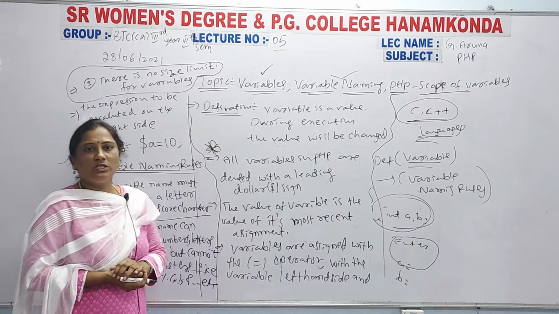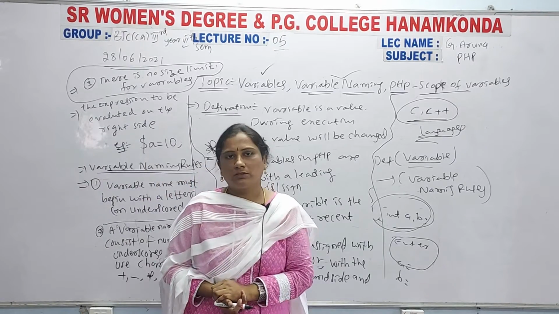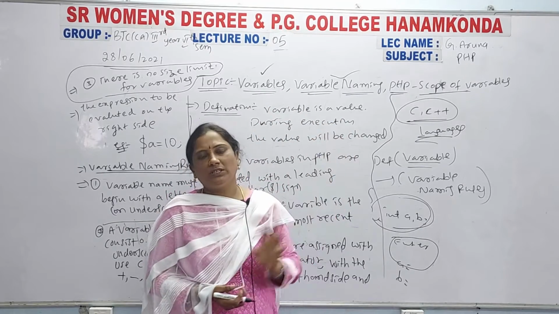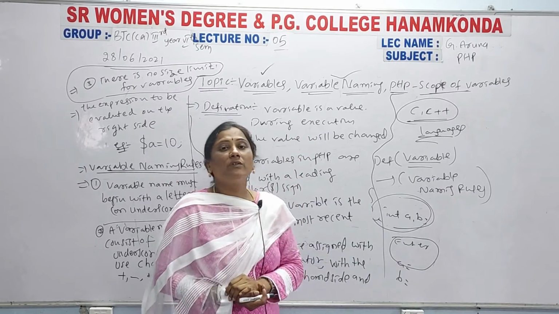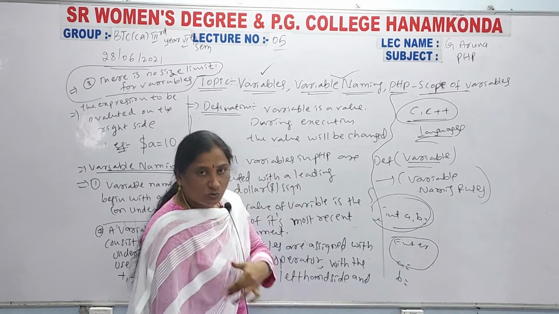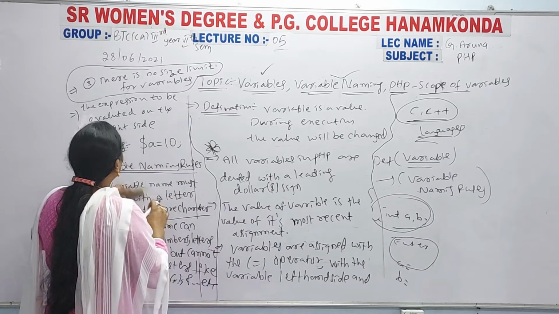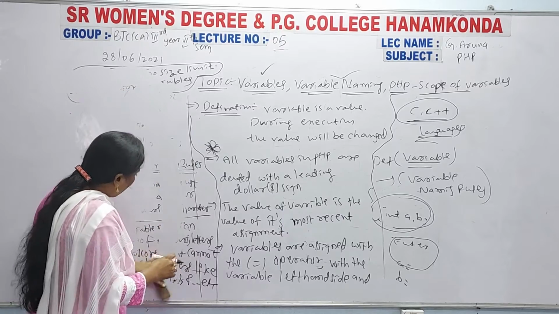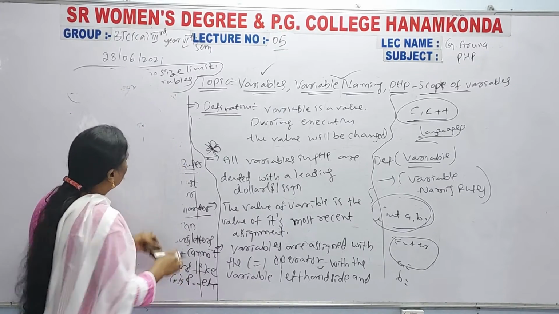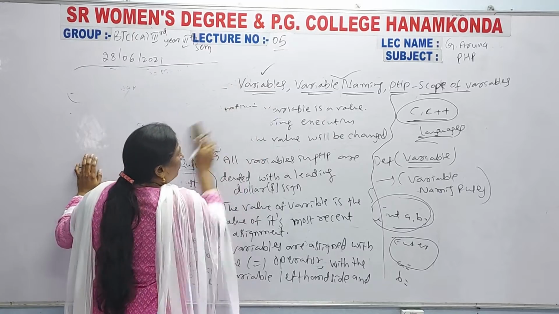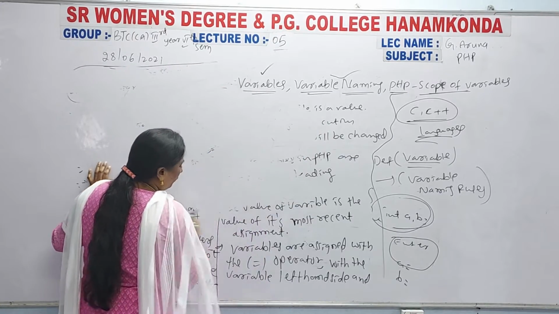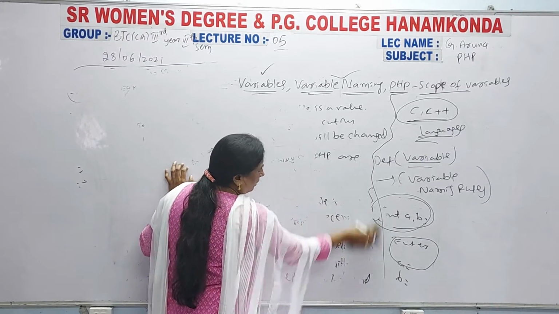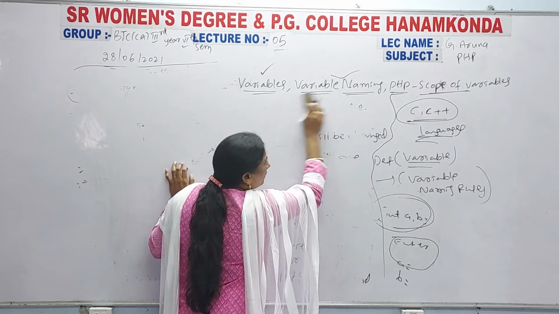Next one is PHP scope of variables. Today in class we completed two topics, then the third topic is PHP scope of variables. You know variable definition and variable naming rules. So coming to the third one, scope.